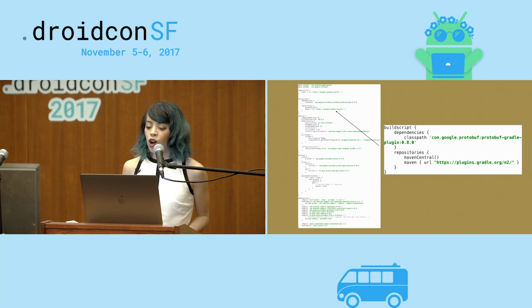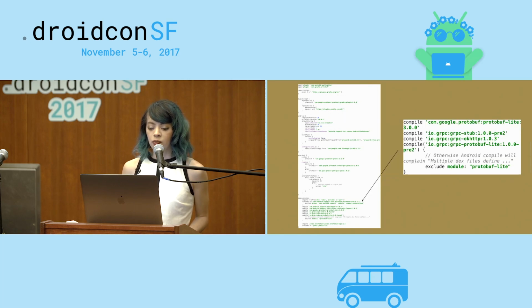So starting at the top, we're going to use something called the Protobuf Gradle plugin. What this will do is whenever Gradle runs, if you include the proto file with your Android application, it will generate Java code from that proto file when you run Gradle, which is really nice. So here in this place, we are specifying that we want to use the Protobuf Gradle plugin, and we're going to be downloading it from Maven.